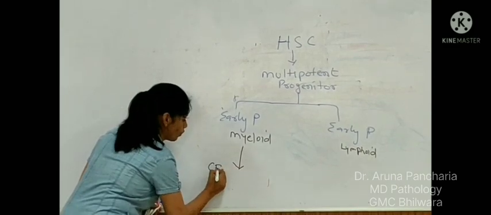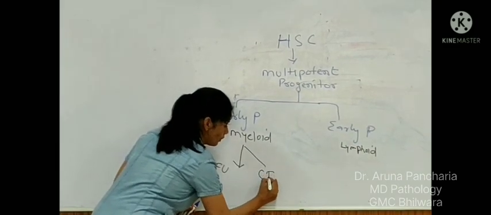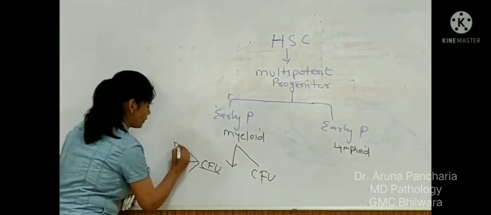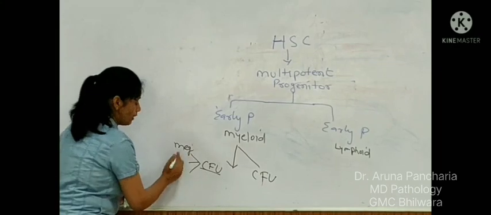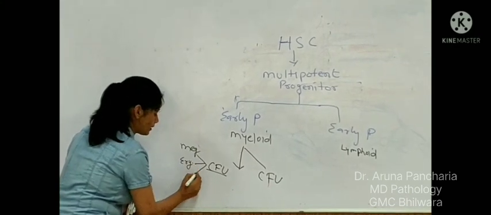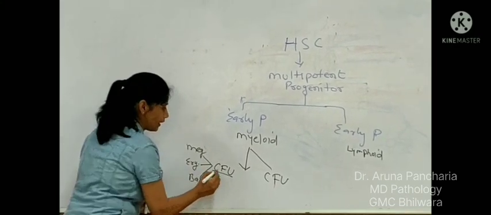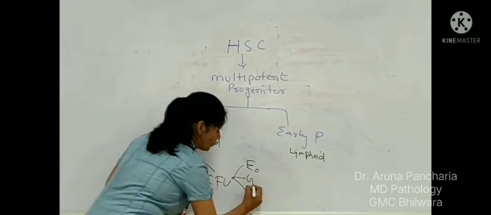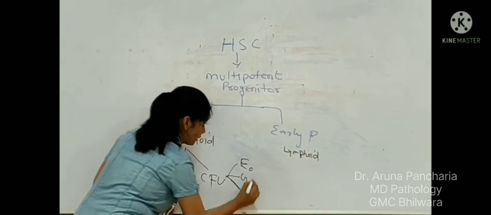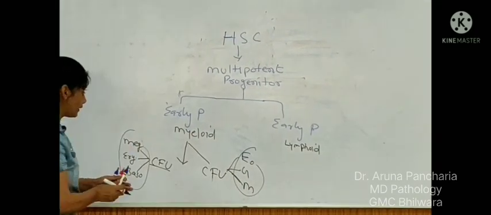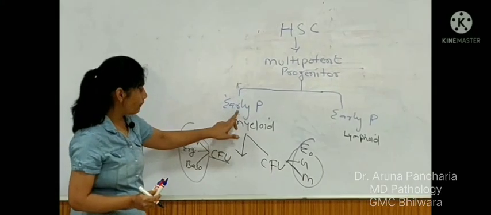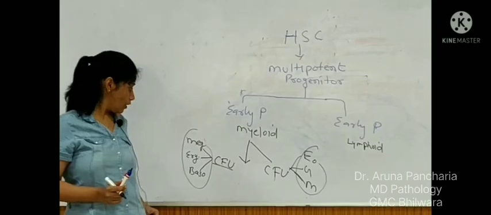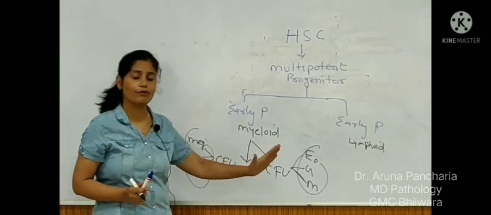So this will give rise to the colony forming unit, and again the colony forming unit has three categories. It is megakaryocytic, erythroblastic and basophilic. And here comes eosinophilic, granulocytic and monocytic. So ultimately, via the early progenitor cells of the myeloid lineage, all the cells except lymphocytes are developing.